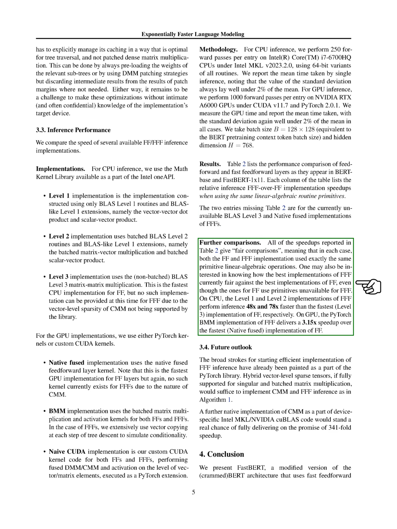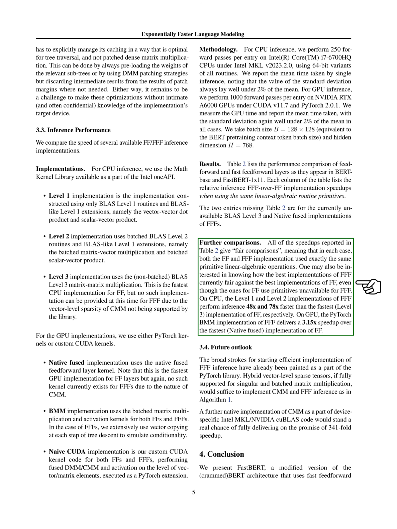All the speed improvements reported in the table are based on fair comparisons. This means that both the feedforward and fast feedforward implementations use the exact same basic linear algebra operations. You might also be interested in knowing how the best current implementations of fast feedforward layers compare to the best implementations of feedforward layers, even if the latter use operations that are not available for the former.